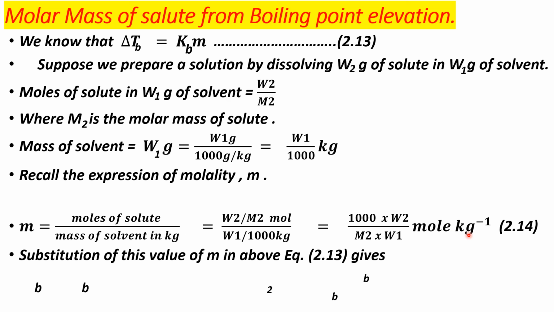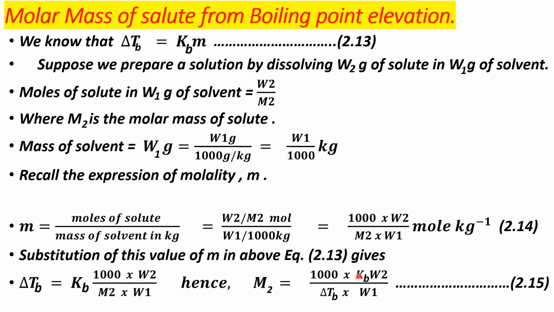Finally, substituting this m value in the above equation, we get delta Tb is equal to Kb into 1000 into W2 upon M2 into W1.